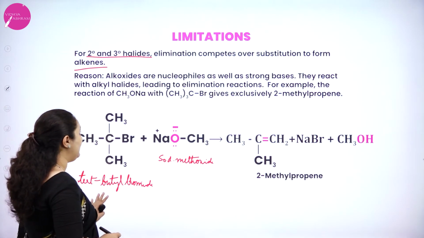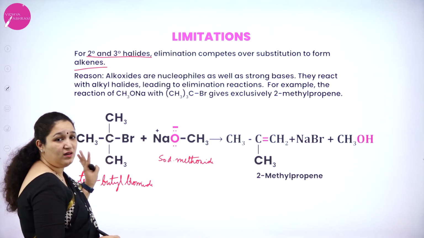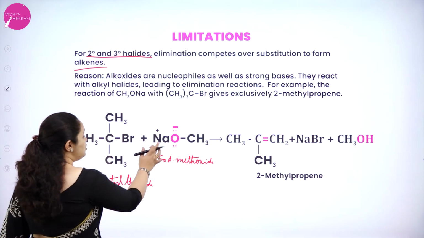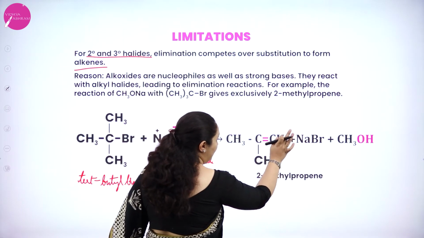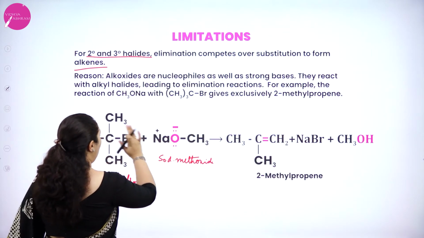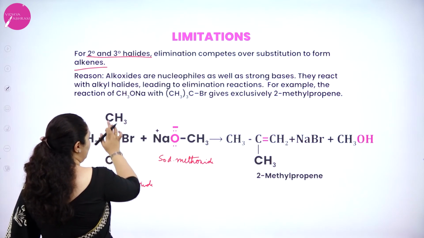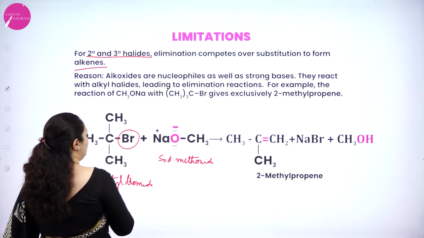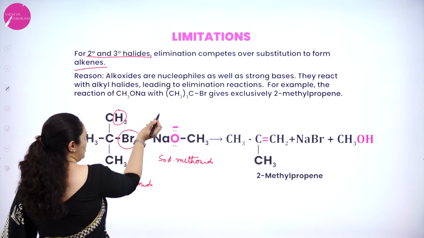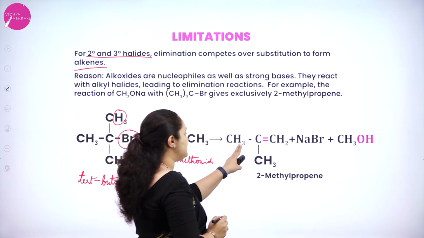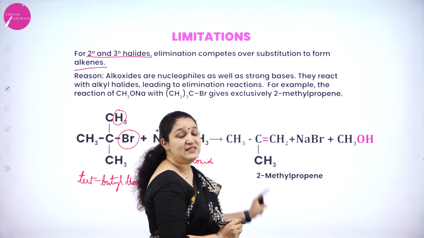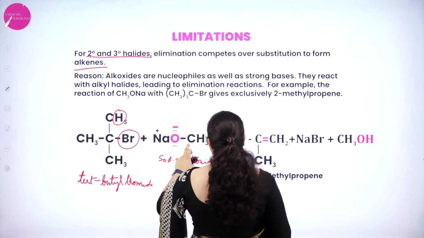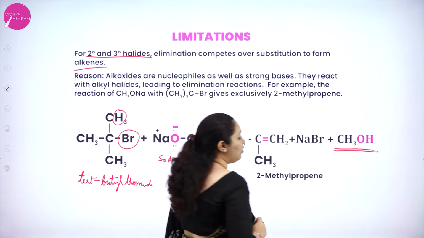When the alkyl halide you have taken is a tertiary alkyl halide, then elimination can happen. That is, sodium with bromine will go out as sodium bromide, but then the CH3 with the O will take one more hydrogen atom from any one of the carbon atoms and go out as CH3OH. So from this carbon atom bromine is removed, from the neighboring carbon atom one hydrogen is removed, so a double bond is formed, and CH3C(CH3)=CH2, an alkene, you will get, and sodium will go with bromine to form sodium bromide, and this one hydrogen will come here to form CH3OH, that is, an alcohol will be formed.